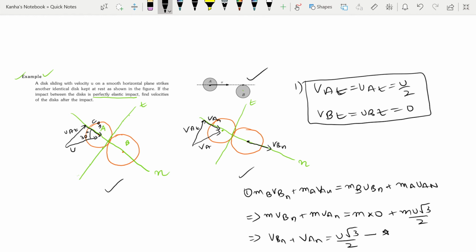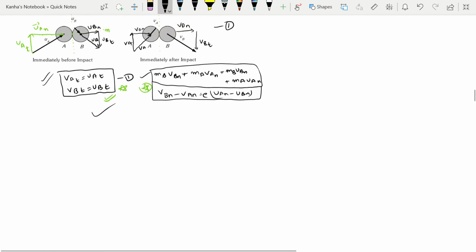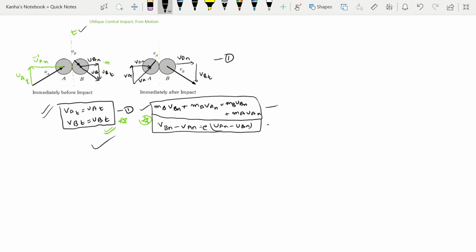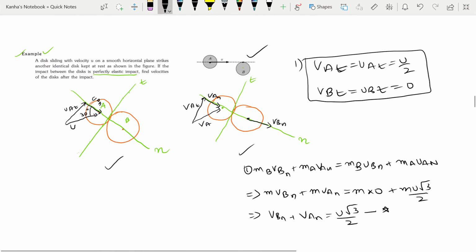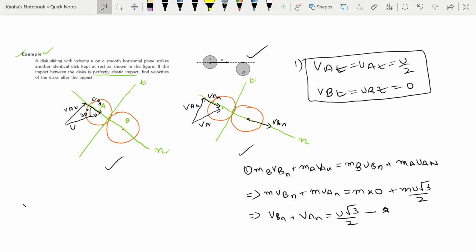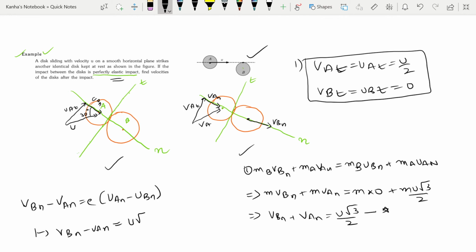Now the concept of coefficient of restitution will be applied next. So my second equation that I told you: you need to first apply this, then you need to apply this. Now if I apply the second equation, I can easily write VBN minus VAN is equal to E times UAN minus UBN. It is given that this is an elastic impact. So my VBN and VAN is nothing but U into root 3 by 2.